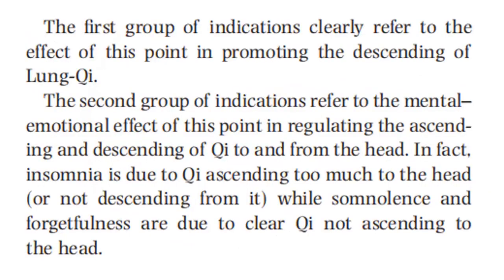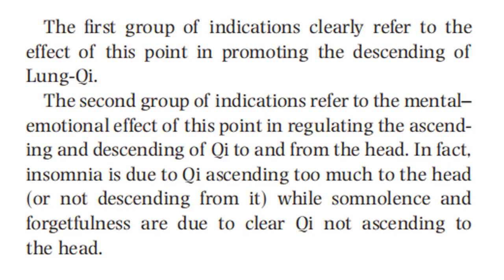The first group of indications clearly refers to the effect of this point in promoting the descending of lung chi. The second group refers to the mental-emotional effect of this point in regulating the ascending and descending of chi to and from the head.